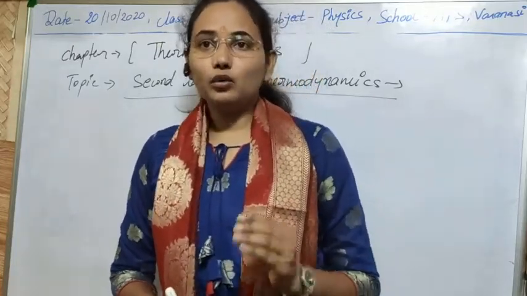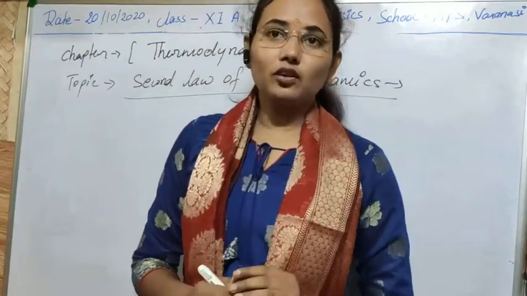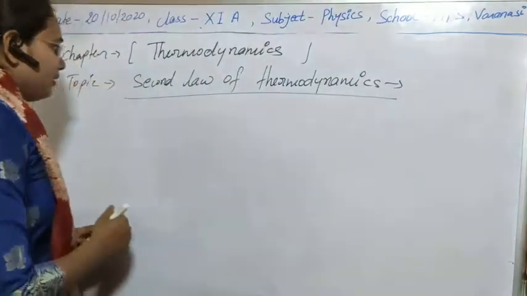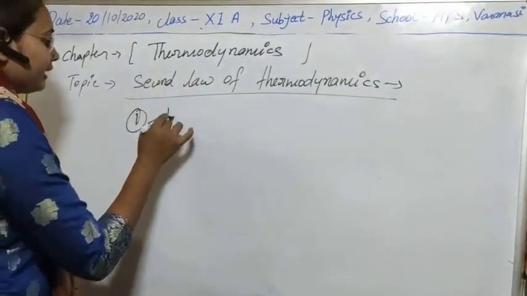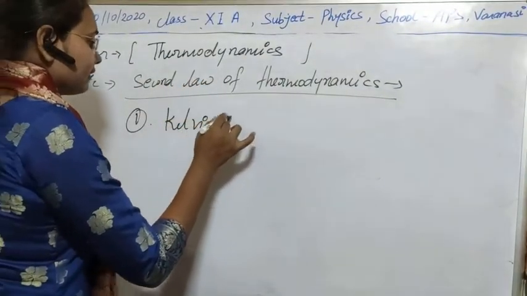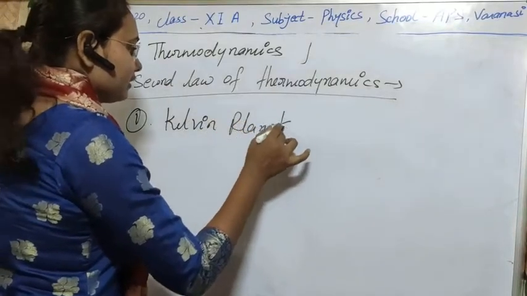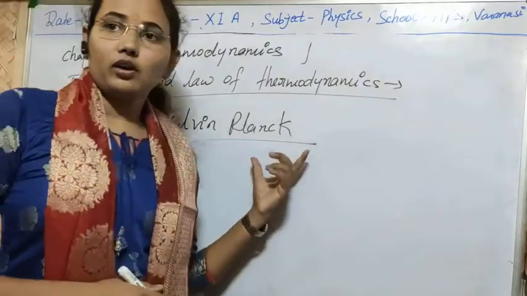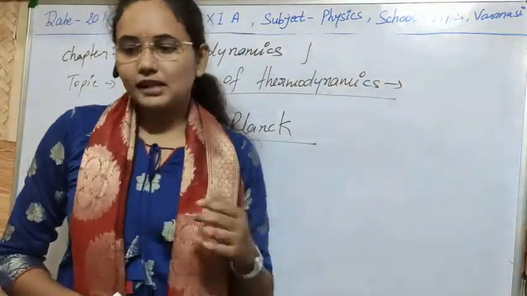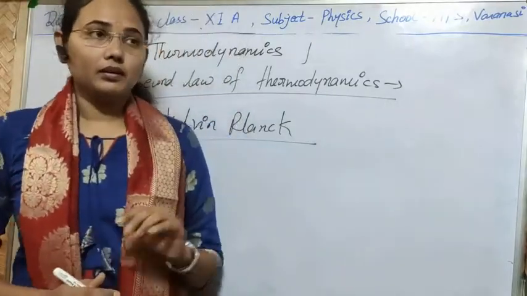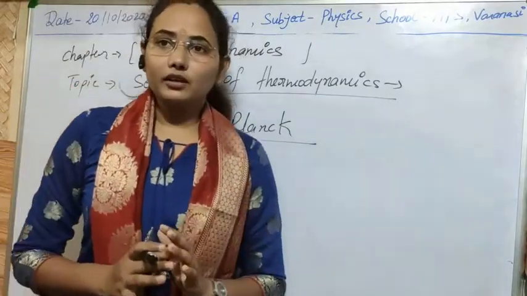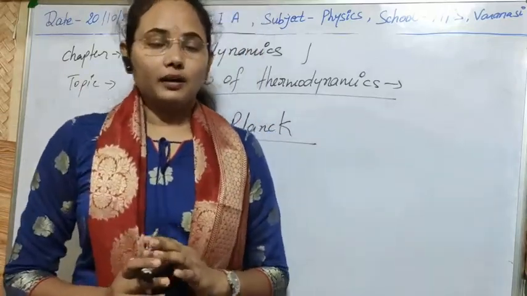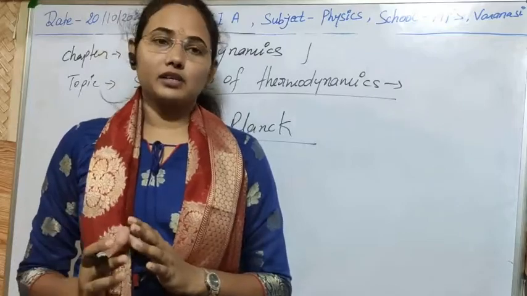And there are two statements regarding the second law of thermodynamics, and collectively they are known as the second law of thermodynamics. The first one is given by Kelvin-Planck. So the first statement of Kelvin-Planck for the second law of thermodynamics is that it is impossible to convert the overall heat supplied to any machine into 100% work.